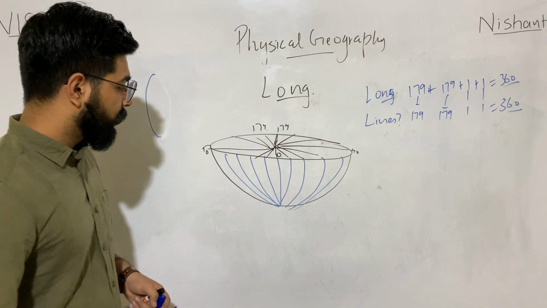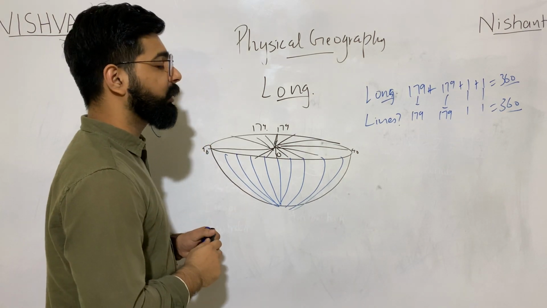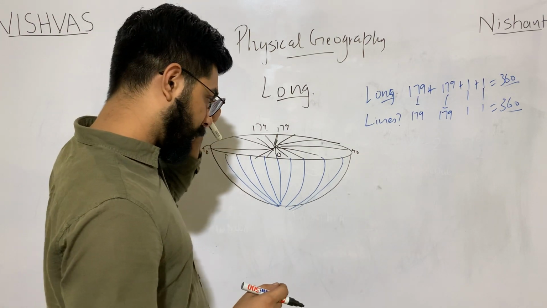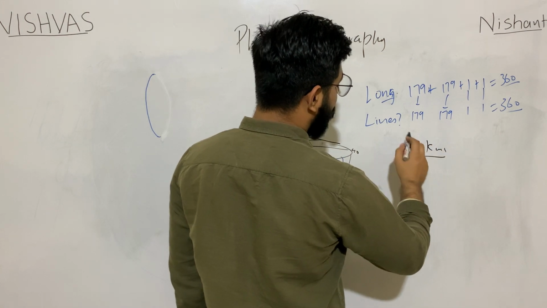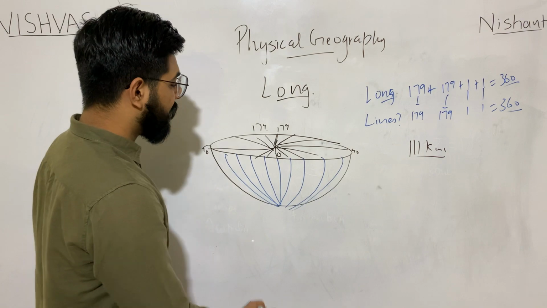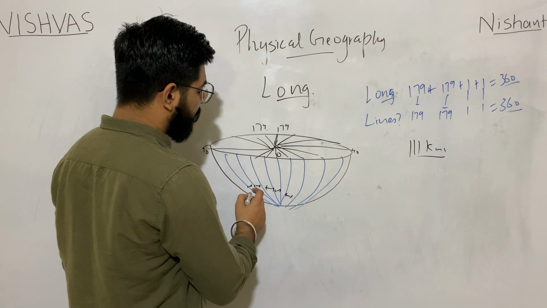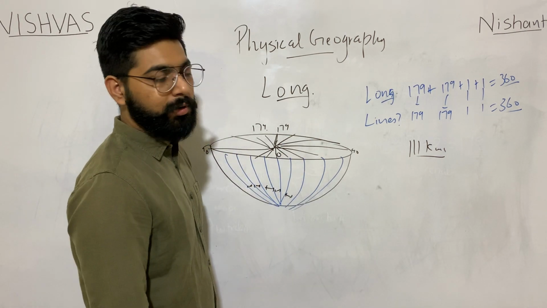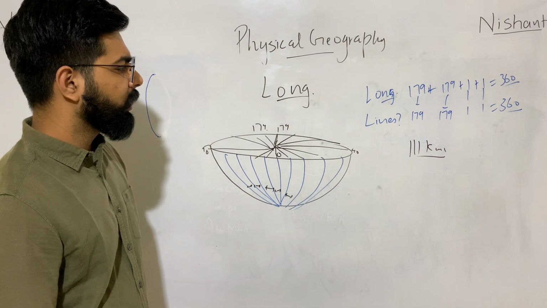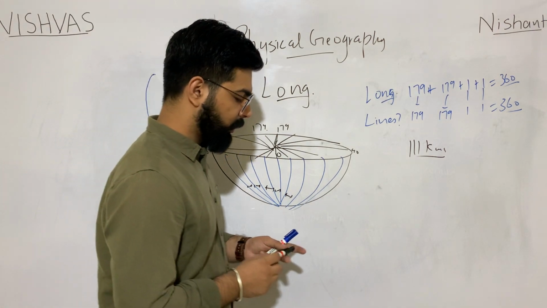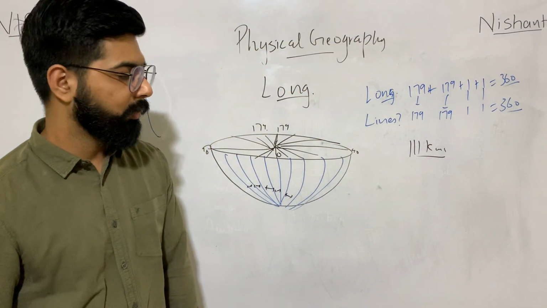And one more thing, the difference between latitudes remains almost equal, that is approximately 111 kilometers. On the other hand, the difference between longitudes keeps on decreasing as we move towards the poles. So no need to remember the difference between two longitudes. Just remember the approximate figure of the difference of two latitudes, that is 111 kilometers.